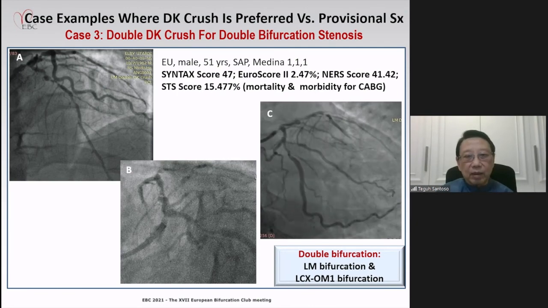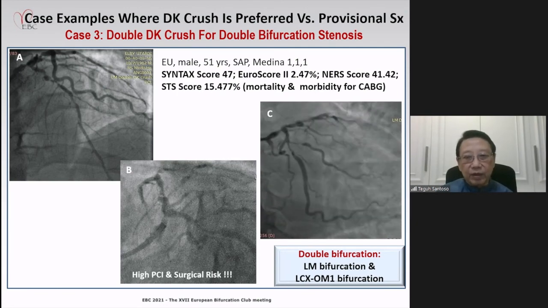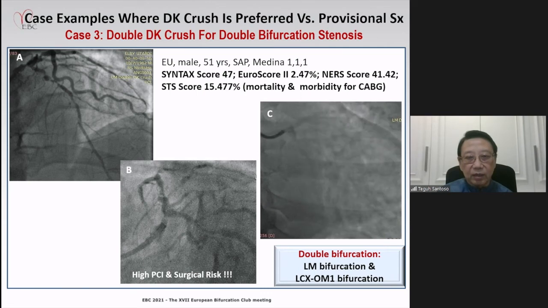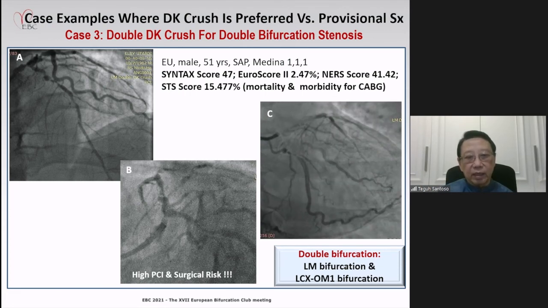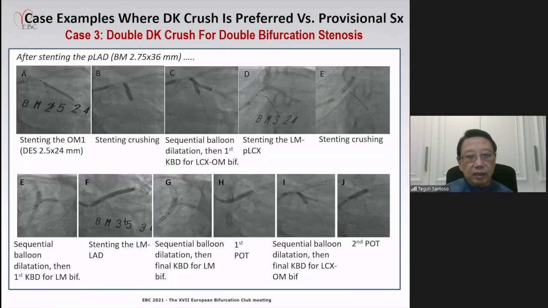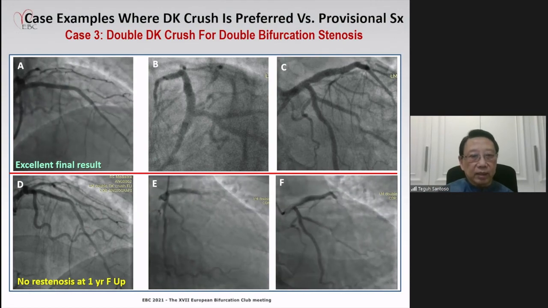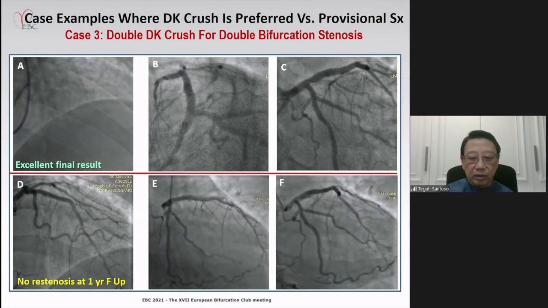Another case example of a patient with double bifurcation stenosis involving the LCX and obtuse marginal and also the left main bifurcation here. We fixed this with the double DK-Crush technique. And then this is the procedure. We implanted 2 stents in the left main and obtuse marginal, and also 2 stents in the left main and LAD and also left main LCX with the double DK-Crush procedure and obtained a good result like that. And this is at 1 year follow-up, no restenosis.